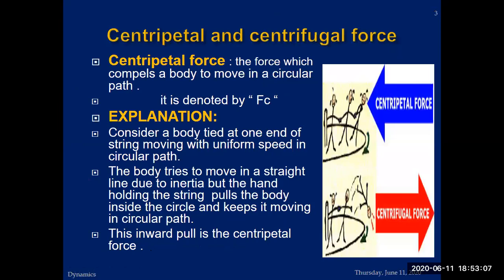Moving to the next, these are the types of forces. Centripetal force is the force which compels a body to move in a circular path. It is denoted by FC, C for centripetal and F for force. It is a type of force which is center seeking, which tends to move the object inside a circular path. That type of force is called centripetal force.